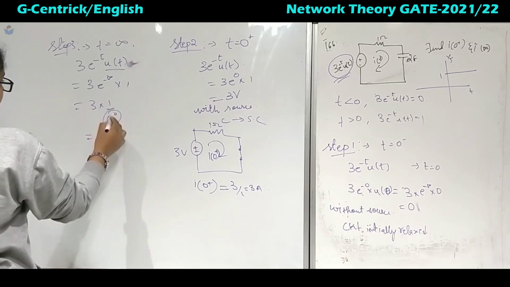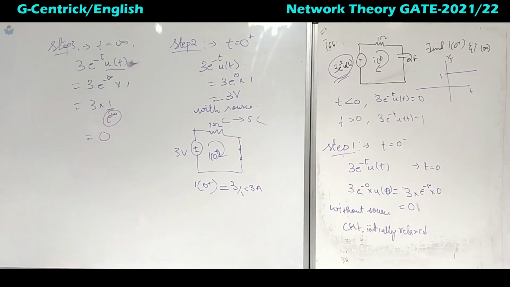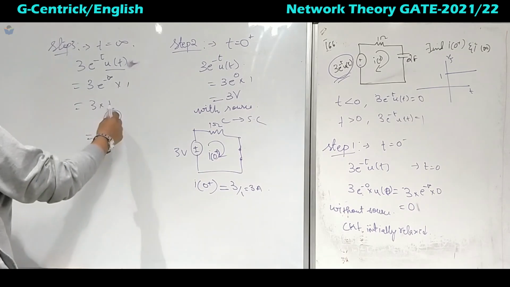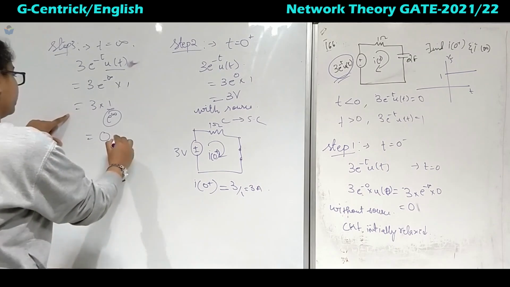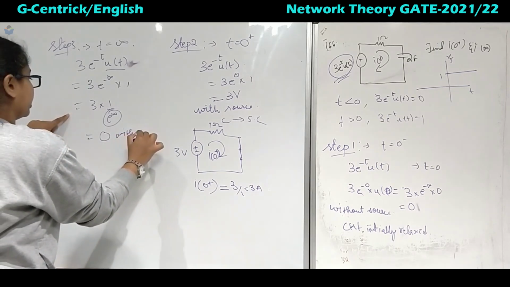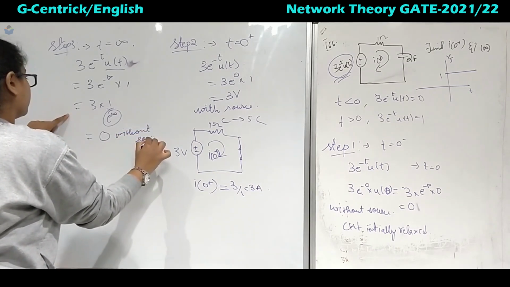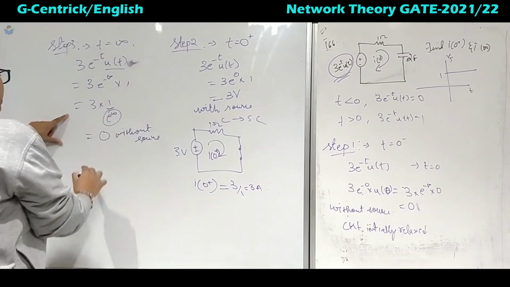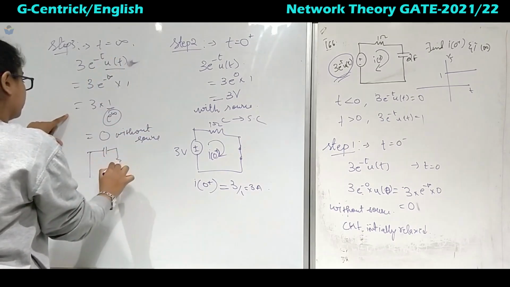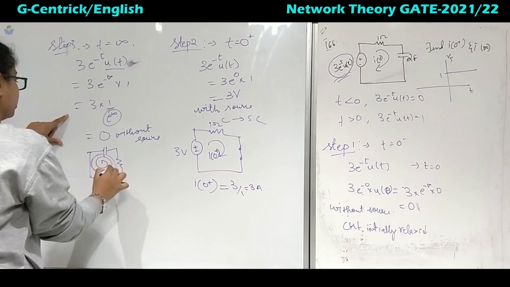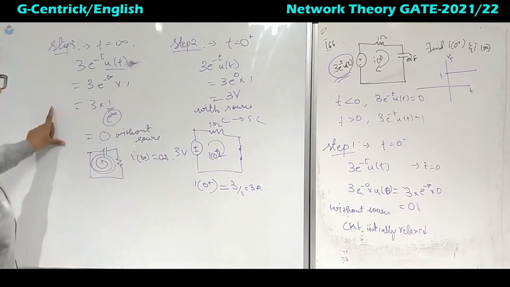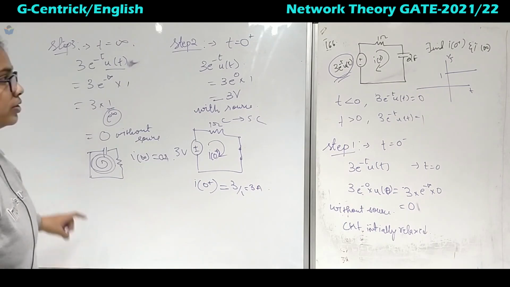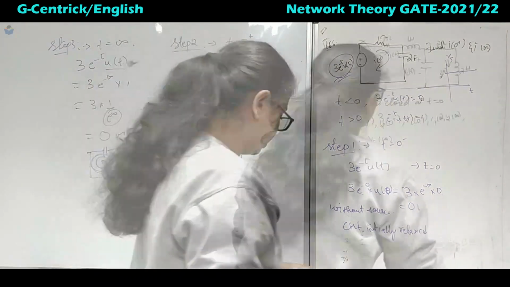So anything which is larger will be equal to 0, right? It will be nearing to 0. Okay, so this is the 0, that means 0 volts. Again it is without source. So at t equal to infinite, when it is without source, then the energy will be dissipating in this one, hence I infinite will be equal to 0 amperes. Okay, so we'll move on to next question.